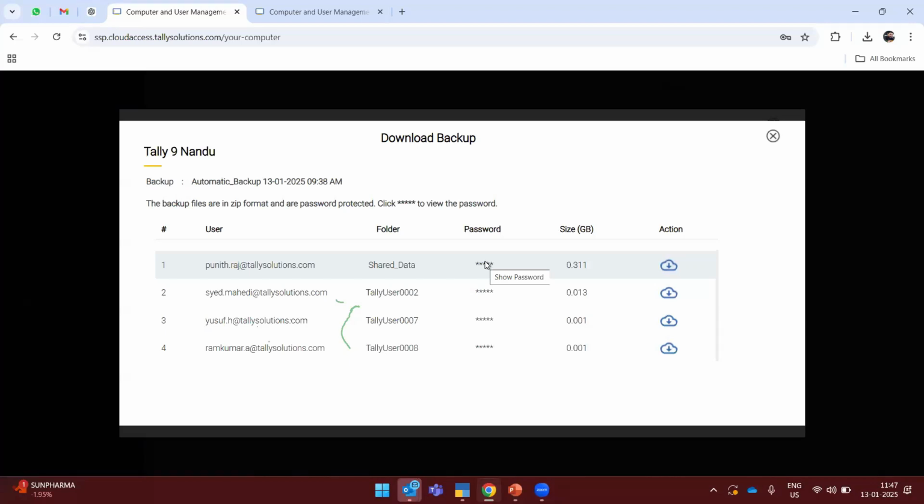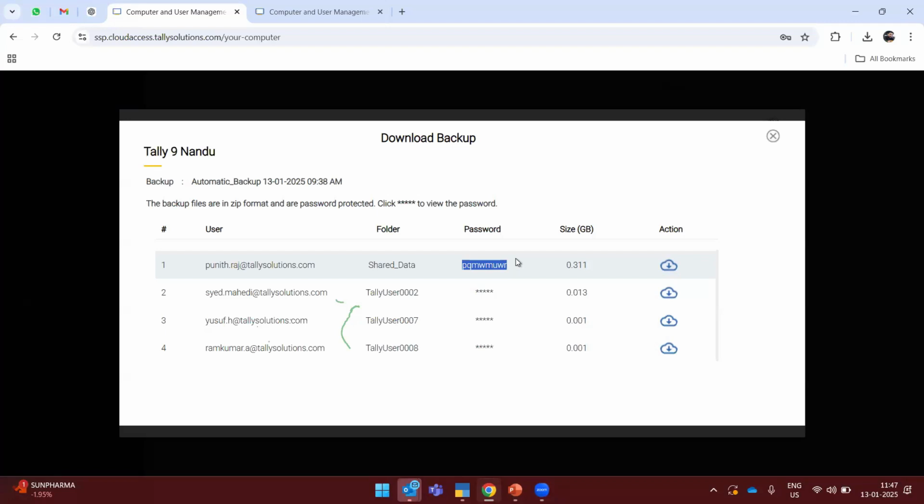Once the backup has been downloaded to the local system, the user cannot directly access its data. Once the data is in a zip folder, if I right click on that data, it will ask you for the credentials. This is the unique password which is given from cloud access. You have to mention this password for the zip folder. Once you unzip it, then only the data will unzip and you can see all the data.